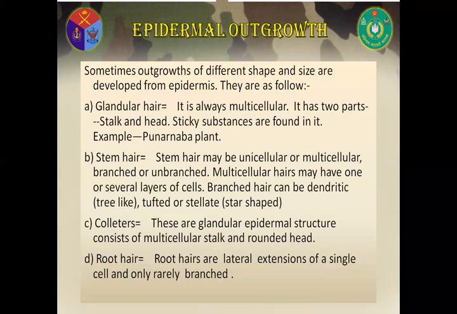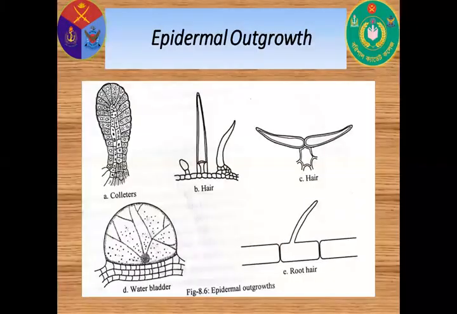Colleters. These are glandular epidermal structures consisting of a multicellular stalk and rounded head. Lastly, root hair. Root hairs are lateral extensions of a single cell and only rarely branched. Now, let us look at some epidermal outgrowths: colleters, hairs, water bladder, root hair, etc.